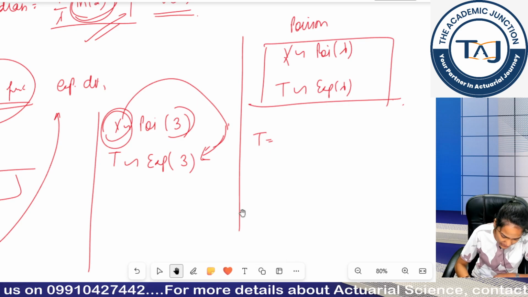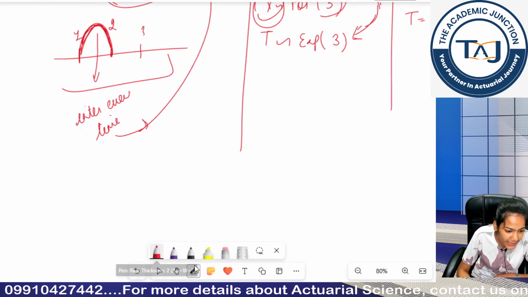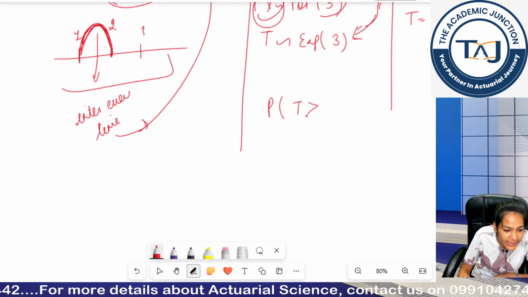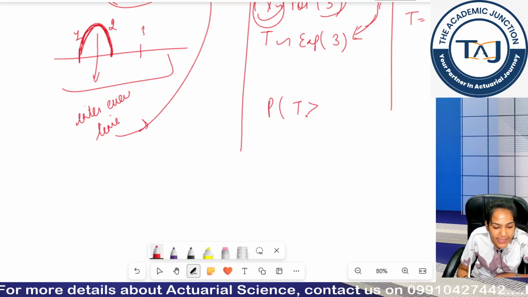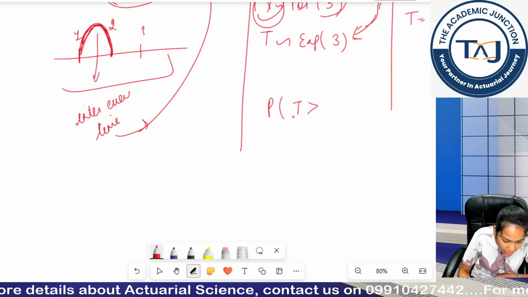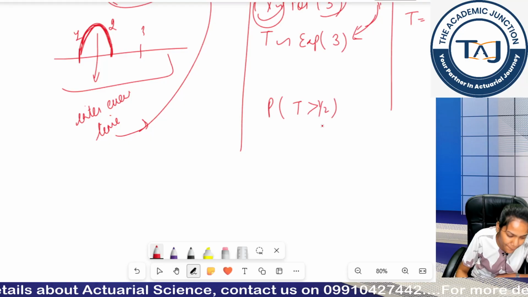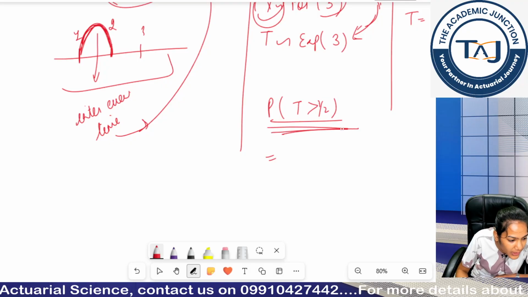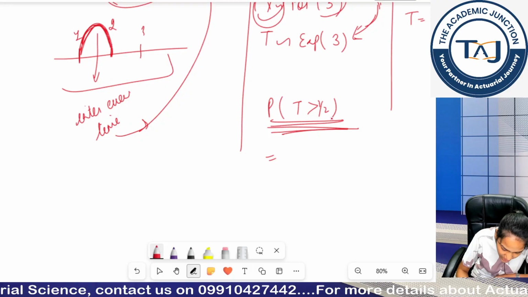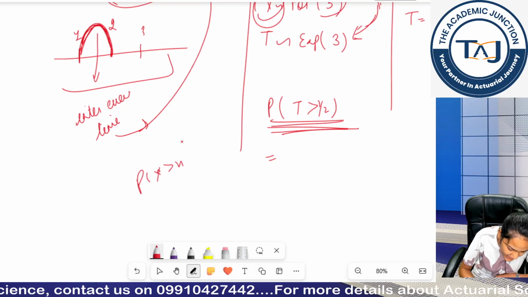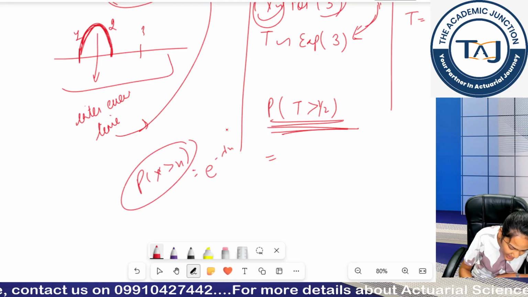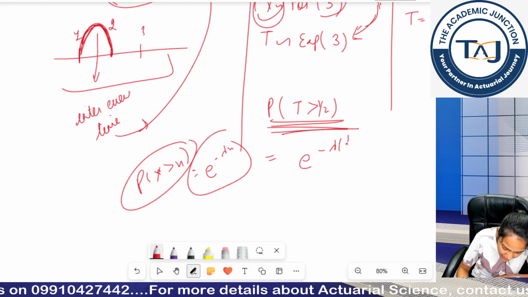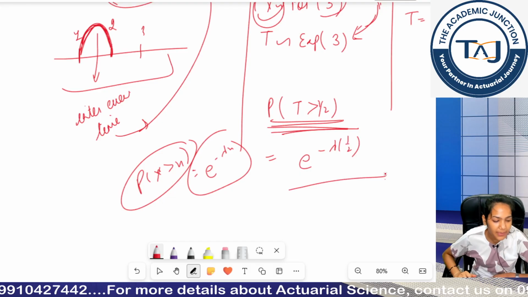Clear? So now you have to calculate that the next call arrives in more than half hour. It means the time taken for the next call is more than half hour. So your T should be greater than half. Since T follows exponential distribution, you can use the formula probability x greater than x, which we derived as e to the power minus lambda x. So e to the power minus lambda times 1 by 2. Put in the value of lambda, tell me the answer.